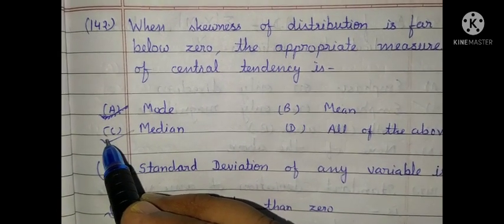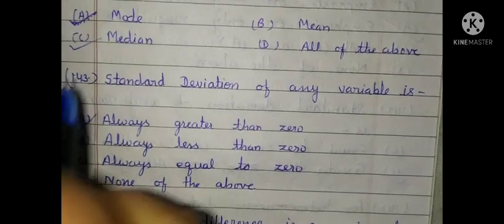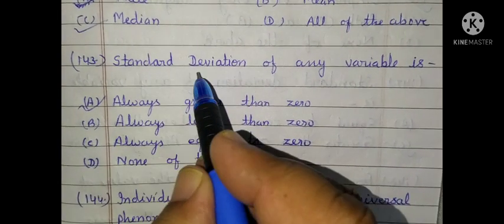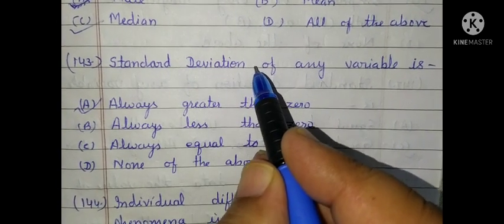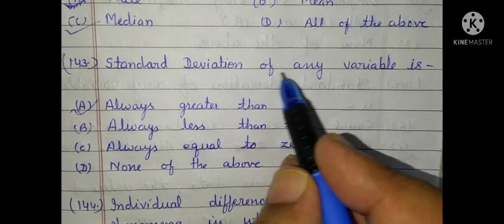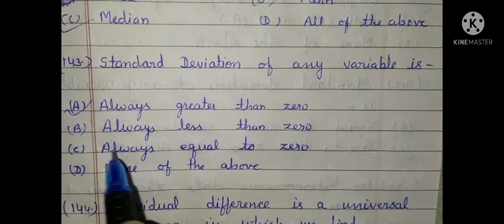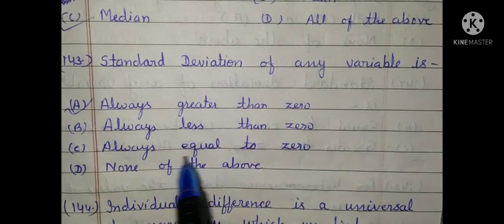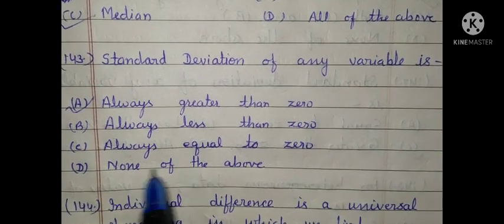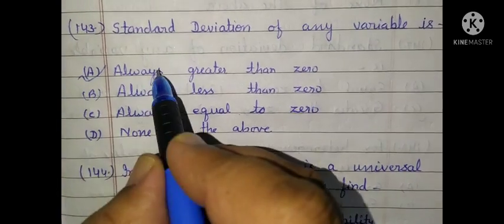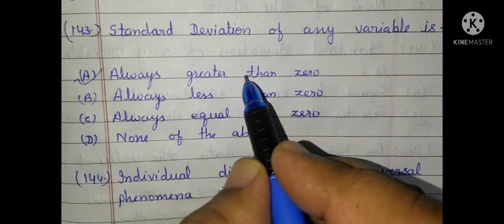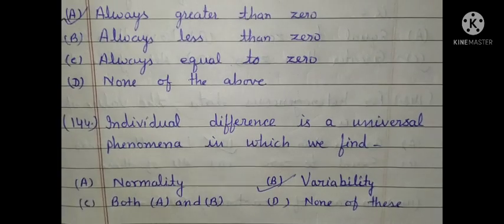So here option C is correct. Next question. Standard deviation, also represented as SD, of any variable is always greater than 0, always less than 0, always equal to 0, or none of the above. The correct answer is always greater than 0.